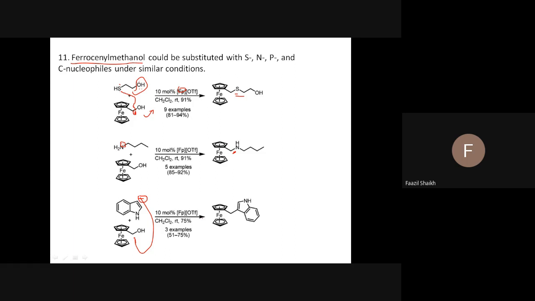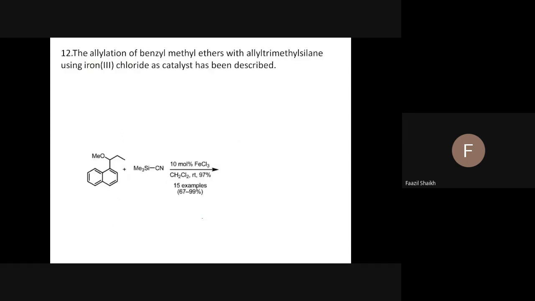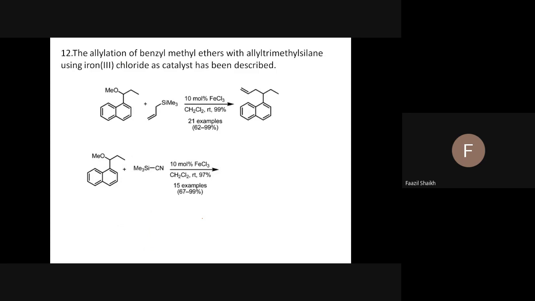So many examples you can find in the literature, and many reports are available. Let's go for the next reaction. Again the same repetition, carbon-carbon bond formation. We know this acts as H plus, so the negative charge will be at this carbon. This will attack here, acid catalyzed, and this will go out. Isn't it? Yes, it is there. Fine.